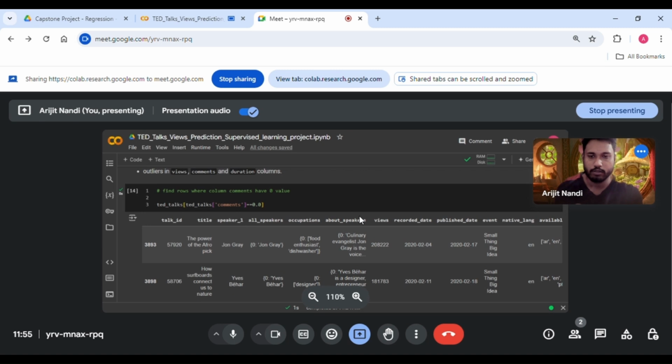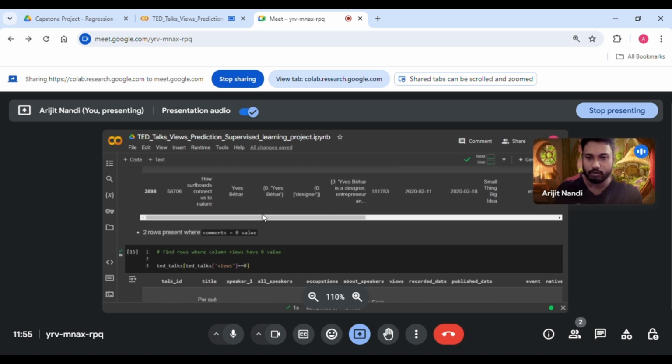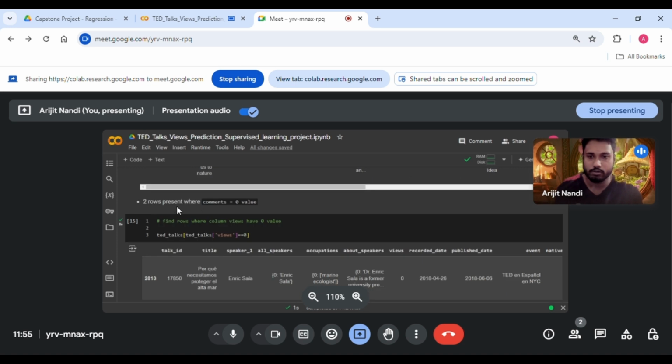Okay. So finding rows where column comments have 0 values. We will be finding the rows where column comments have 0 values. So we have only 2 rows. So 2 rows are present where the comments equal 0.